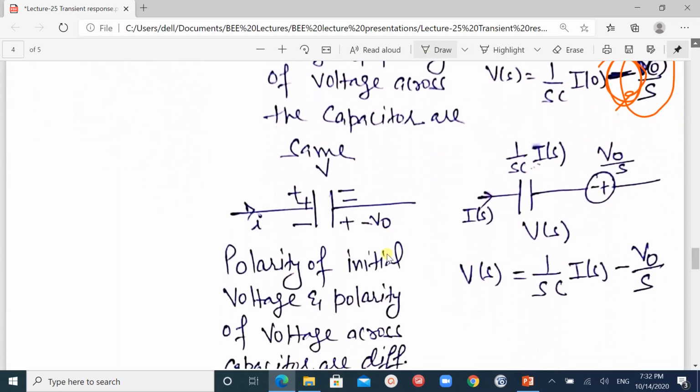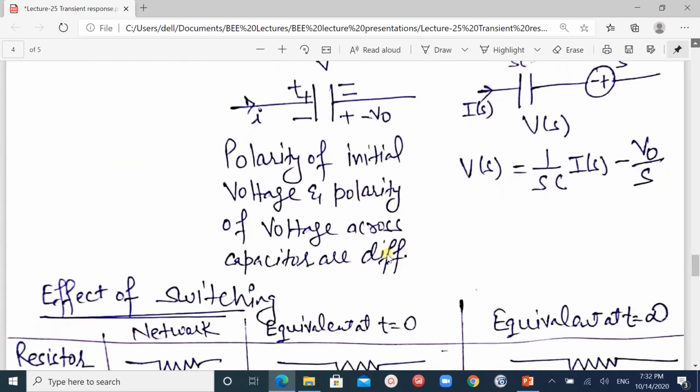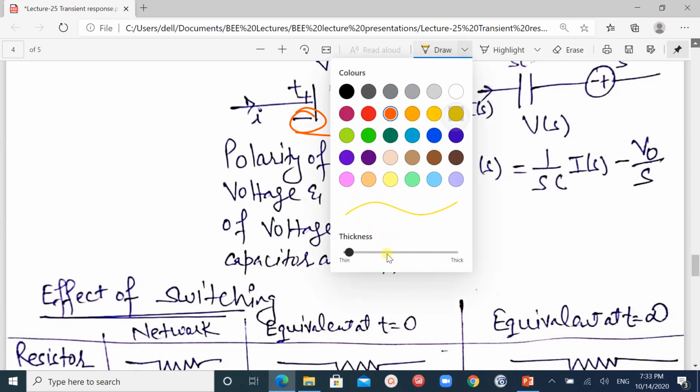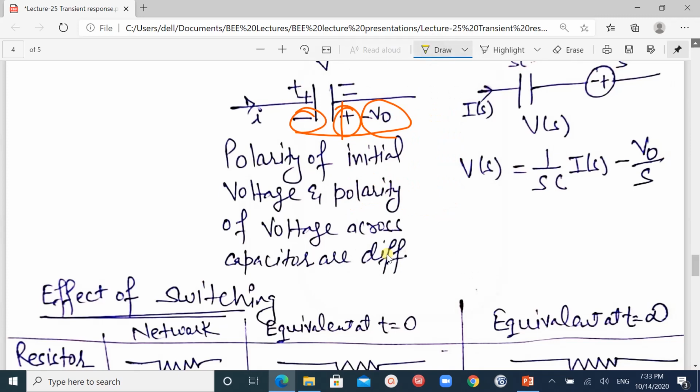Then the next condition, when the polarity of the initial voltage and the polarity of the voltage across the capacitor are different, these are the polarities of the initial voltage, minus plus, and these are the polarities of the source voltage, so both are in opposite directions.